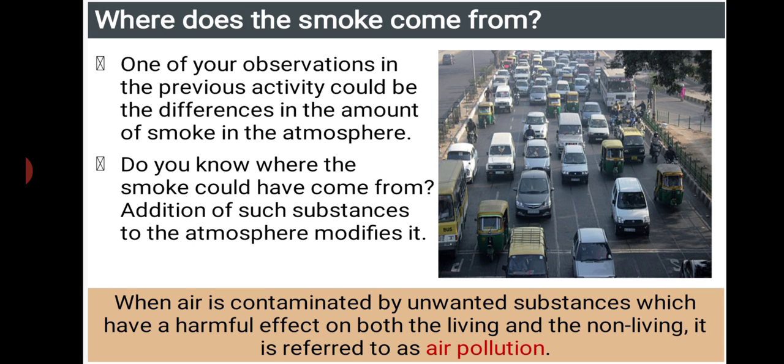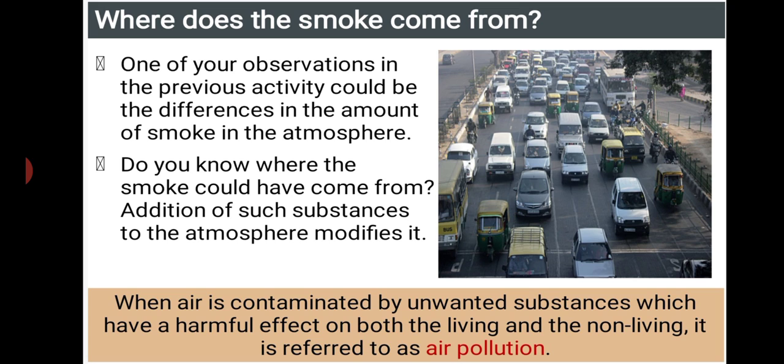So what is your observation from the previous activity? You can find a lot of differences in the amount of smoke in the atmosphere in places like a village, a park, or a residential area. Heavy smoke is not produced in these areas.